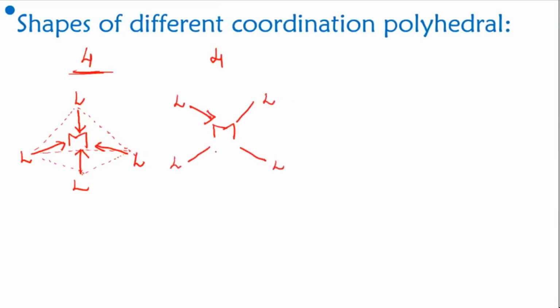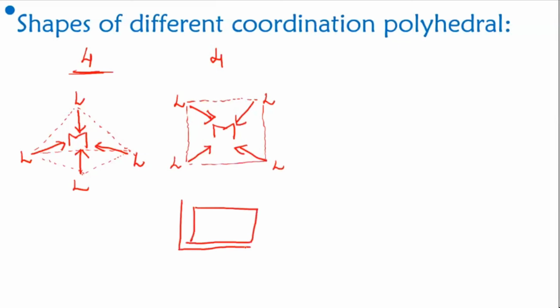So this will give rise to a square. If I join all these points together, I will get a square, and this will be on the plane. It's 2-dimensional, not 3-dimensional. You have only the x-axis and y-axis, only 2 dimensions, so it will give rise to a planar structure. This particular structure is called square planar. It's on the plane. This other one is 3-dimensional, so tetrahedral. So for 4 bonds, 2 possible structures we can have, square planar and tetrahedral.